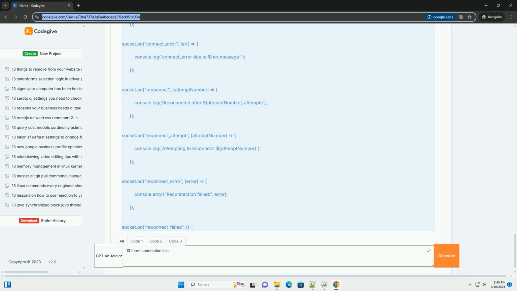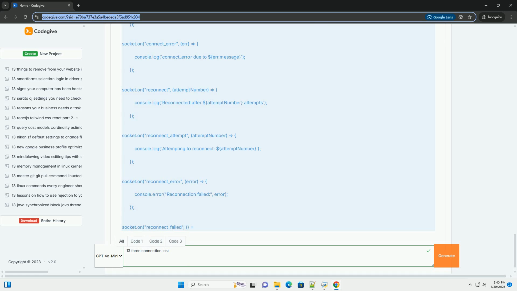Monitor network conditions: investigate the network conditions of the clients that are experiencing the timeouts. Are they using unreliable Wi-Fi or mobile networks? If so, you may need to provide them with guidance on improving their network connectivity. 3. Client-side debugging: implement more detailed logging on the client side to gather more information about the network conditions at the time of the disconnection.